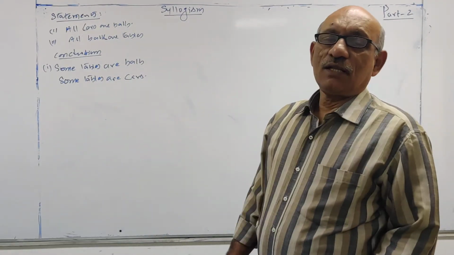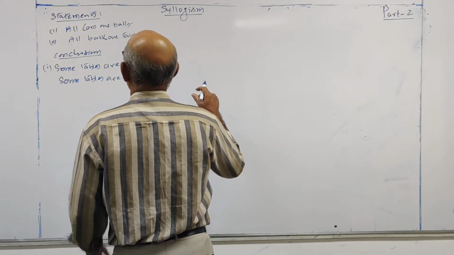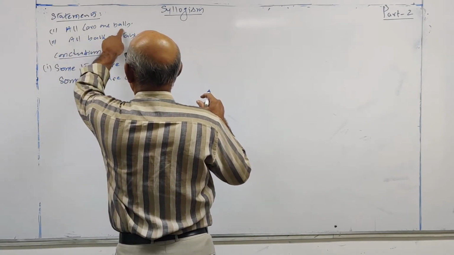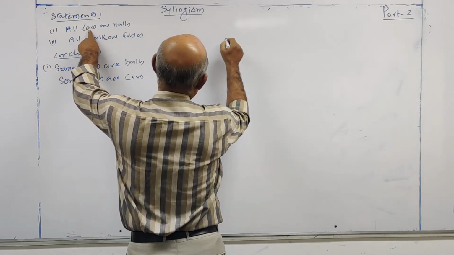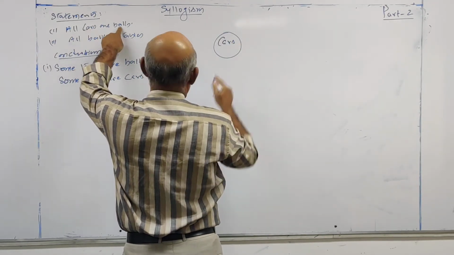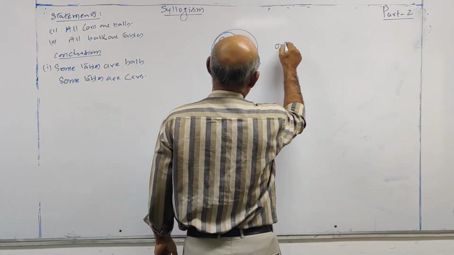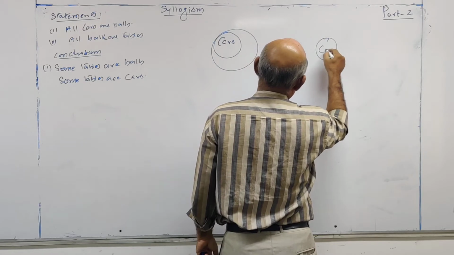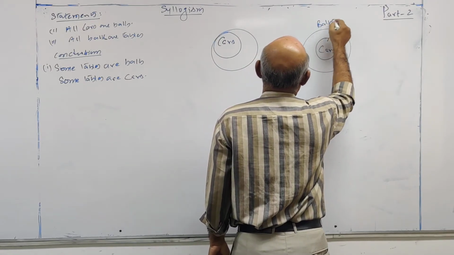Now first let us draw the Venn diagram for the statements. All cars are balls. So all cars are balls means balls contains cars. Cars is the inner circle, and balls the outer. You can draw it this way, or this is cars and this is balls. Both are correct.